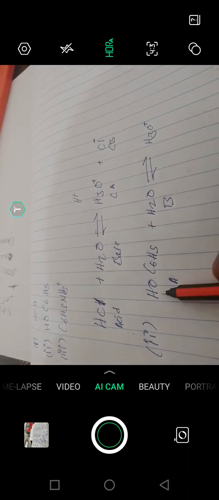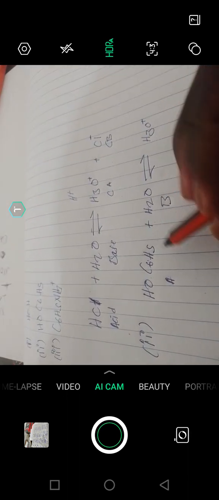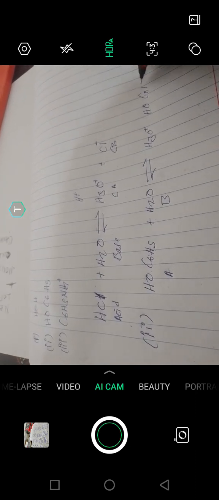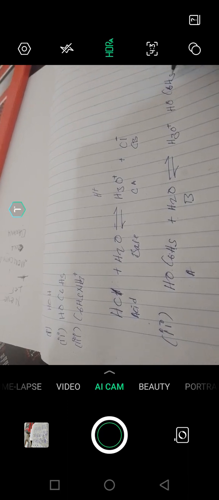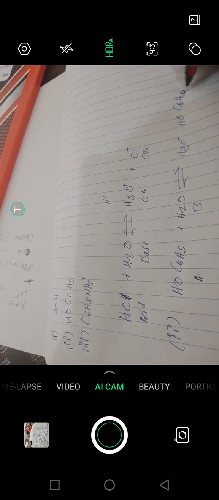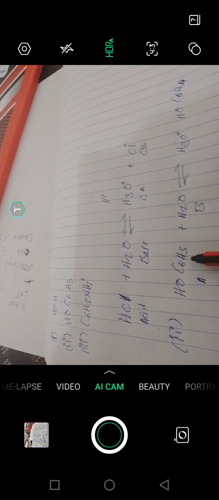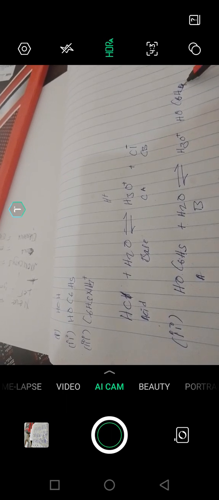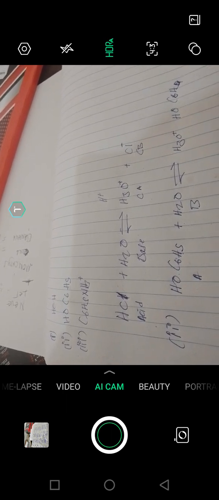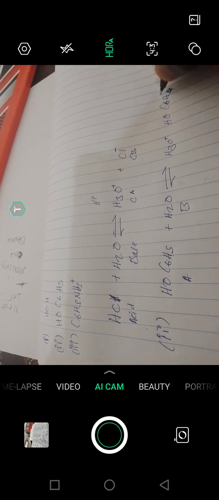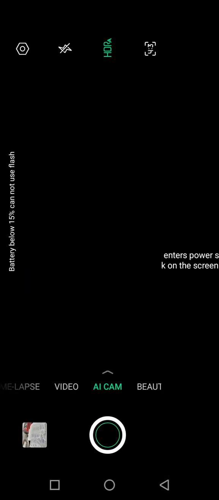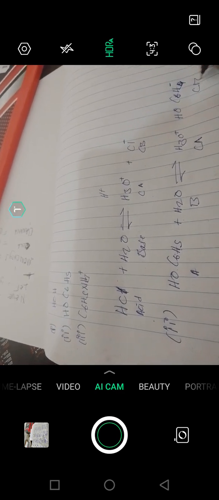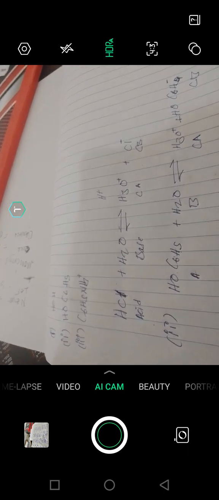Again, if this one loses a hydrogen ion, what's going to happen? It's going to gain C6H4, not H5, because it has given out one hydrogen ion, so it has reduced from 5 to 4. Hence it will carry a negative charge. So this is an acid, a conjugate acid, and this is a conjugate base. That is what is happening here.